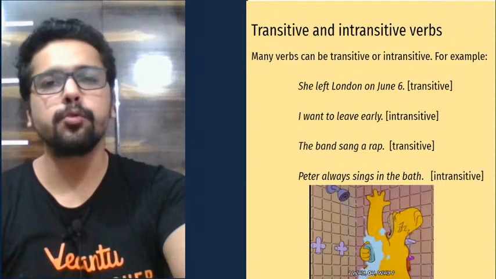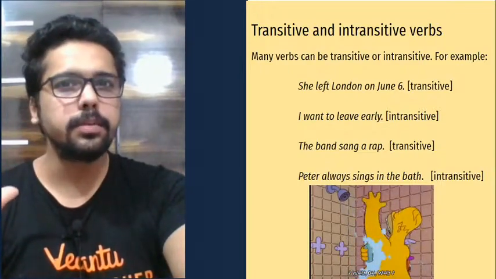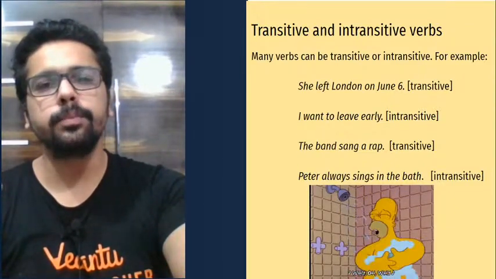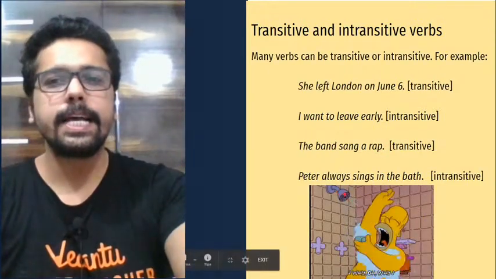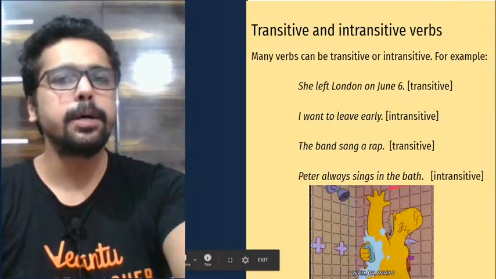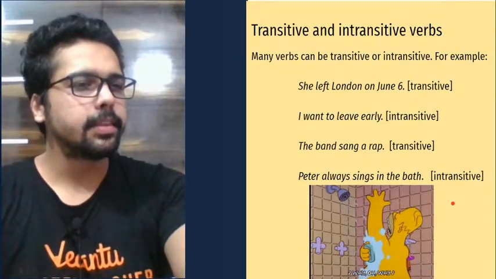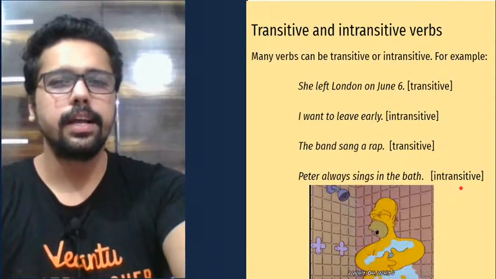So if you ask the question what and you get the answer, then that particular verb is a transitive verb. If there is no answer to what or whom, then it's not transitive, it is intransitive. Peter always sings in the bath. There is no what or whom question possible. That's why it is intransitive.